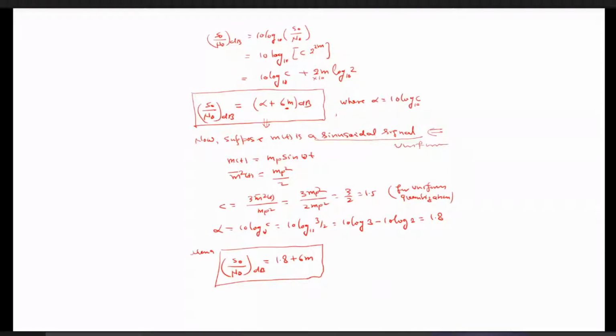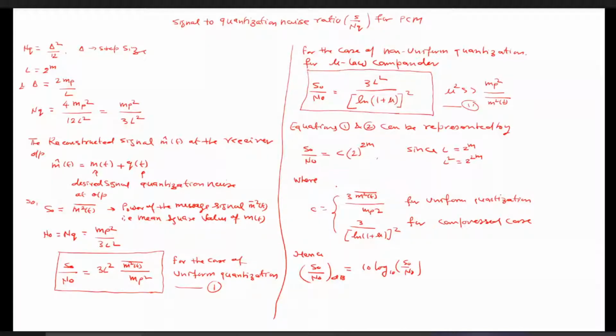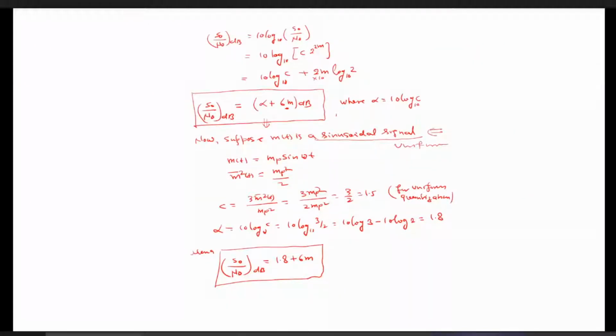So here you can see for the uniform quantization, to calculate this alpha, we need to calculate this C, and to calculate this C, we need the mean square value of that signal. Since we know that the mean square value of a sinusoidal signal is Mp square by 2, we can directly calculate the value of C for the uniform quantization, which is given as 3 m bar square t by Mp square. If you put the value of m bar square t as Mp square by 2, you get 3 by 2 Mp square by Mp square, and Mp square will cancel out, so it comes out to 3 by 2, which is nothing but 1.5.